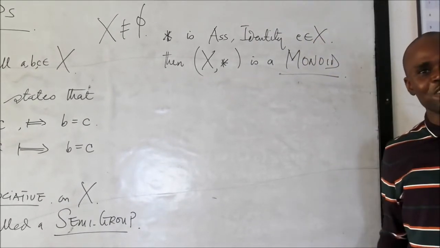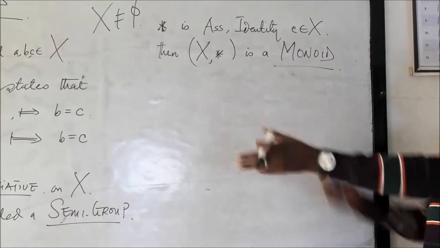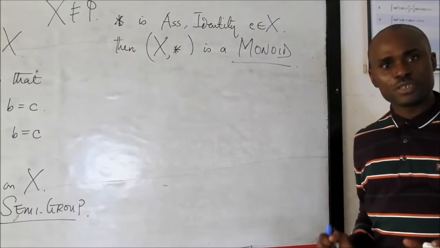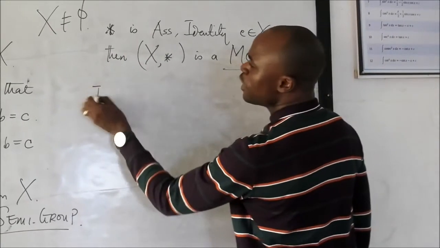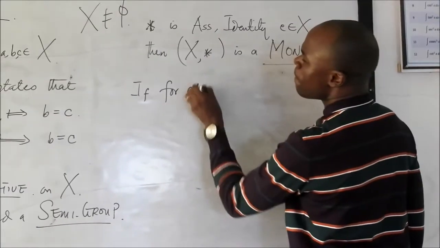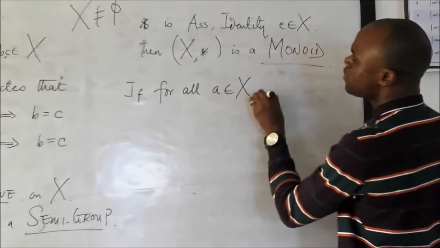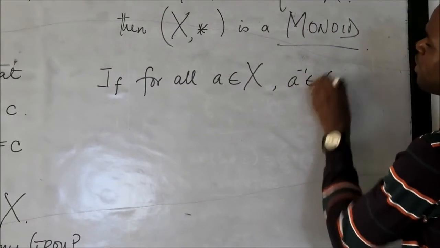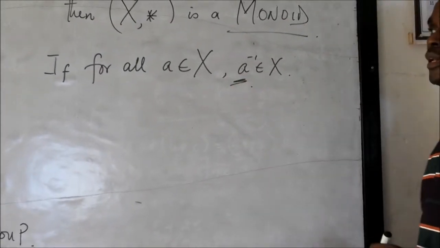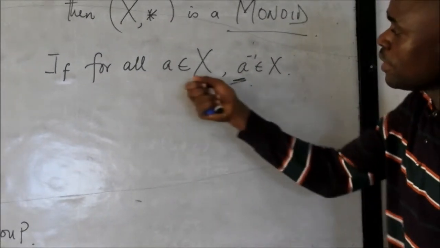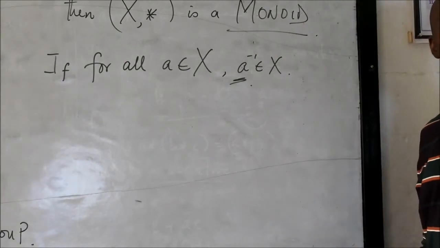Now the good news. We already know that this algebraic system we're talking about is closed. But if it contains one more property, if for all A in X, A inverse exists, let's take this as the inverse of A. So if for all elements this A inverse exists, then we have good news.